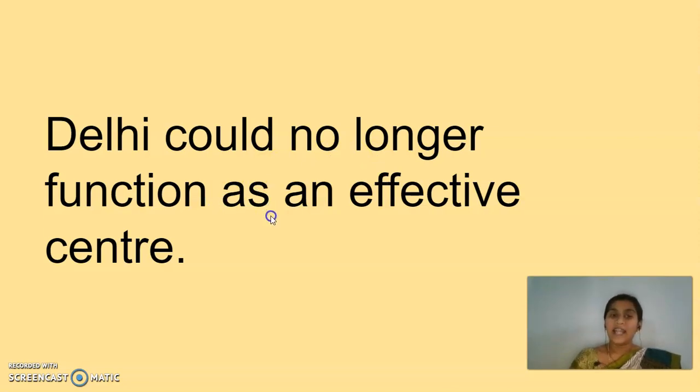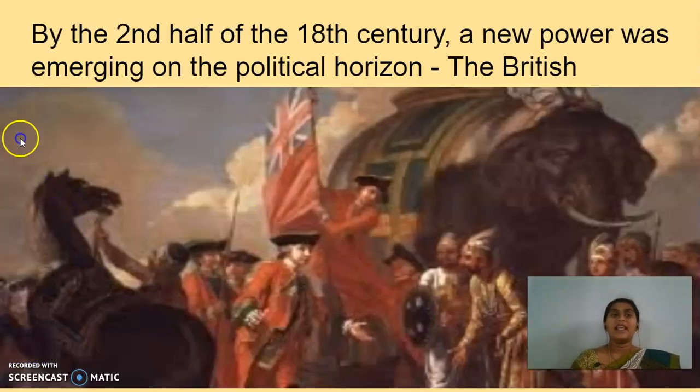And later, by the second half of the 18th century, a new power was emerging on the political horizon: the British. Aurangzeb was no more, and many small rulers had started taking control of small kingdoms.